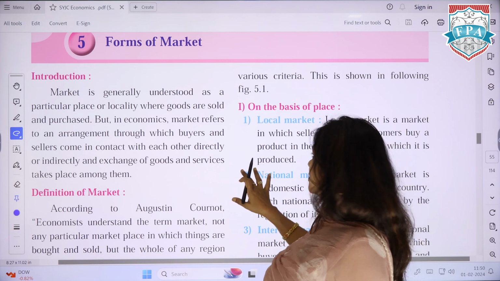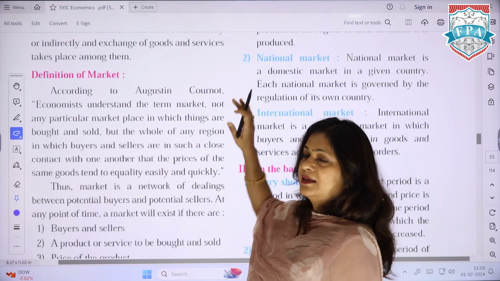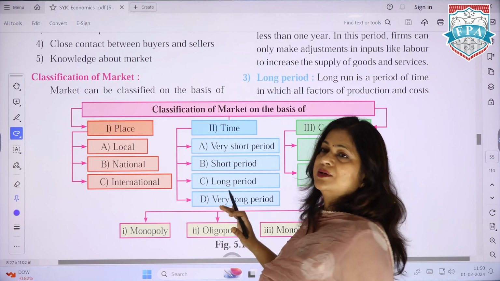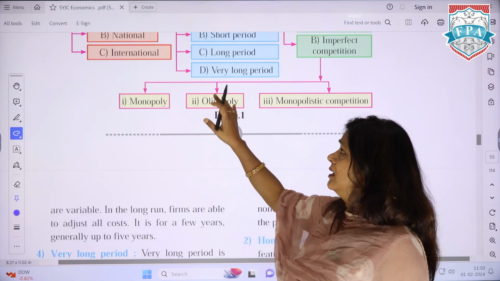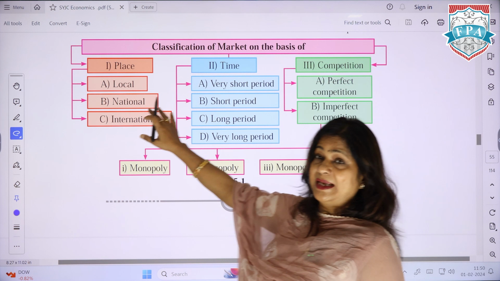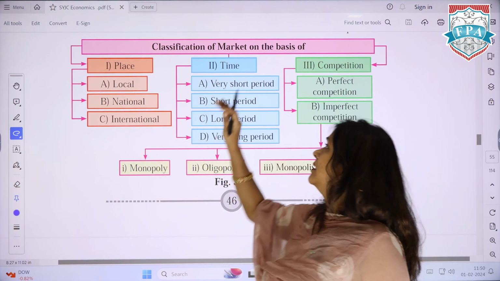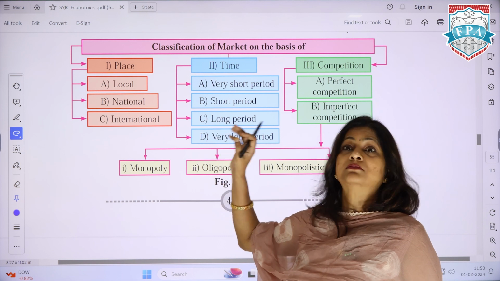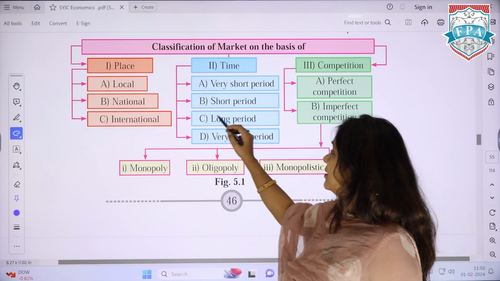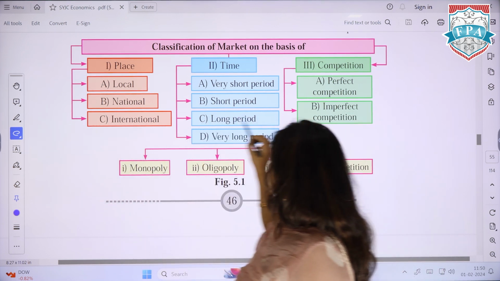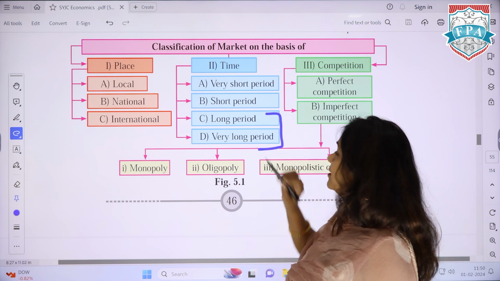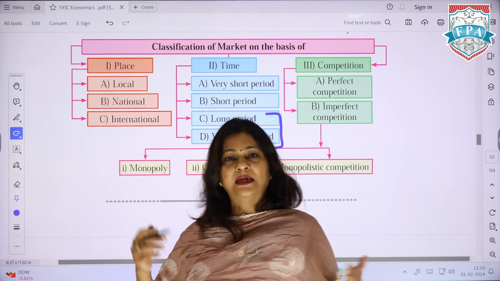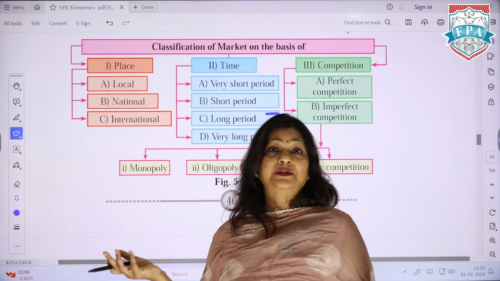In the last class, we did discuss the market, the definition, the classification: classification on the basis of place, local, domestic, international, and classification on the basis of time, very short, short, long, and very long. An important thing as far as examination goes is, you should understand that all costs, fixed or variable, become variable as far as the long term is concerned.